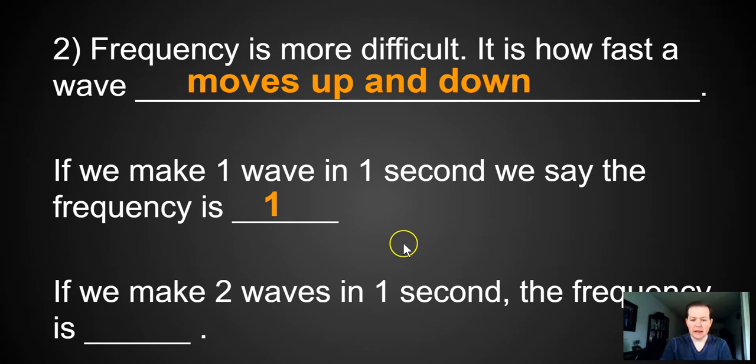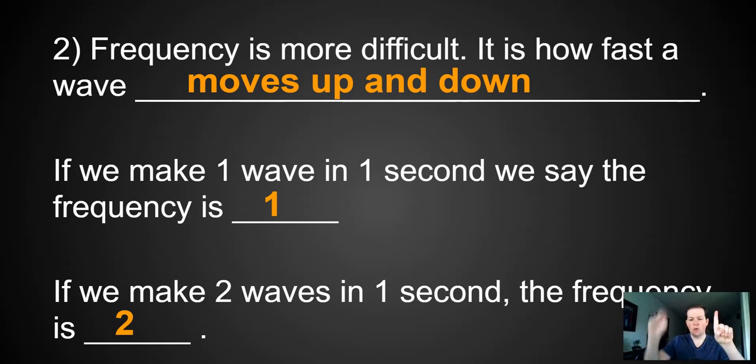Now look right here. If we make 2 waves, so more, not 1, 2. If you make 2 waves in a second, the frequency is 2. So here's a frequency of 1.